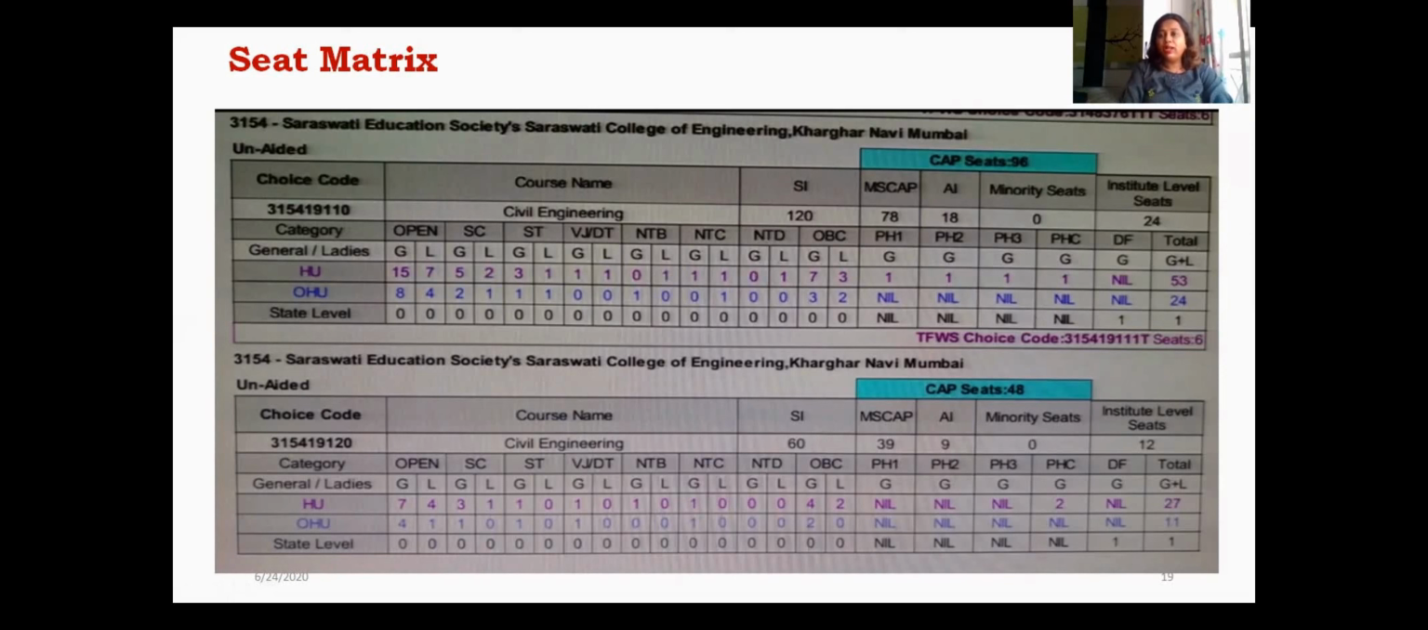From this you will come to know that if you belong to the OBC category, how many seats are available in a specific college for the general or for the ladies category. This type of seat matrix will be displayed on the DTE website for every institute.